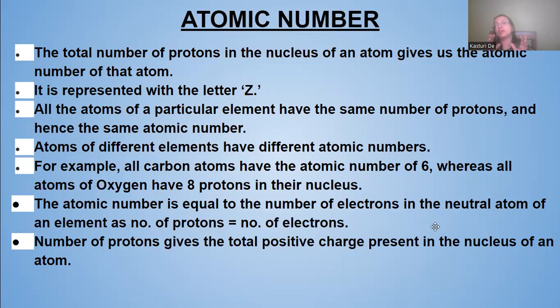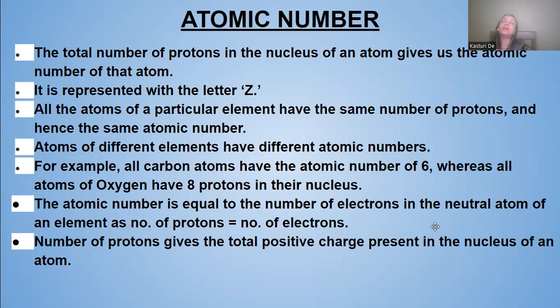Or you can say the number of electrons which are revolving around the nucleus of an atom is known as the atomic number, because the number of protons is equal to the number of electrons. That's why one and the other is the same thing. Now it is represented with the letter Z. If you write a letter Z, that means it is the atomic number of that element.